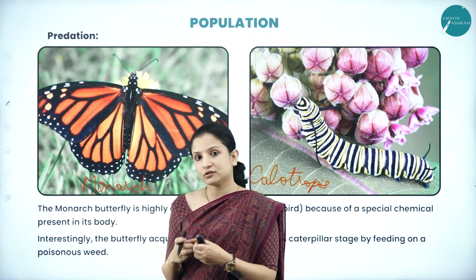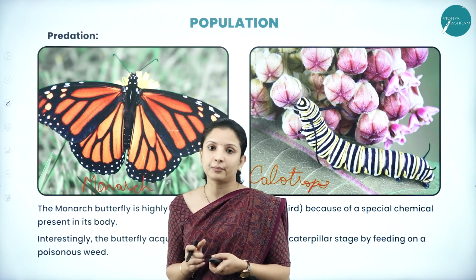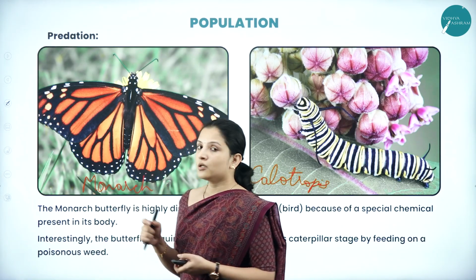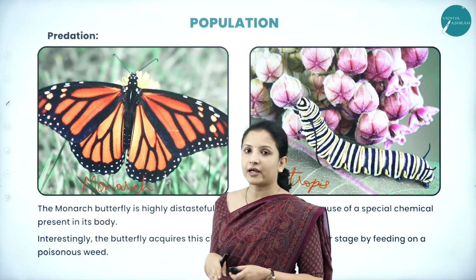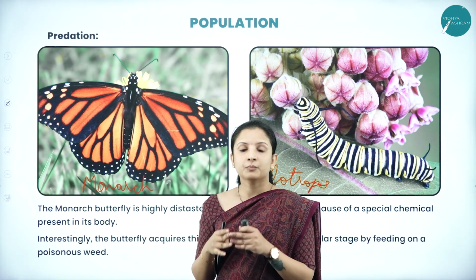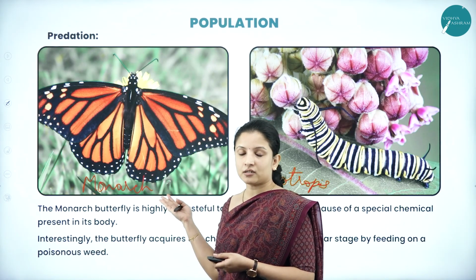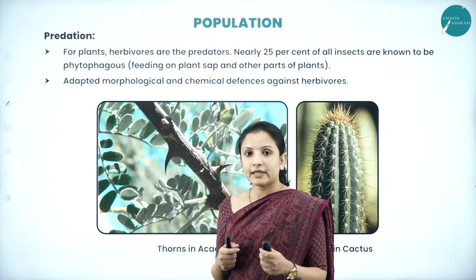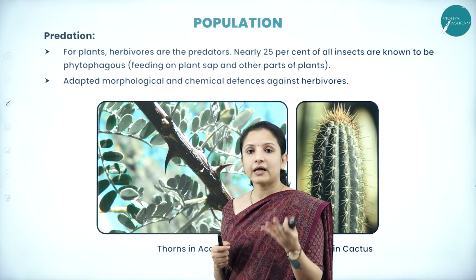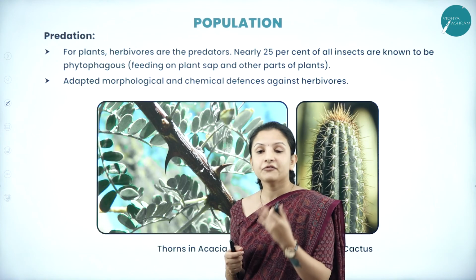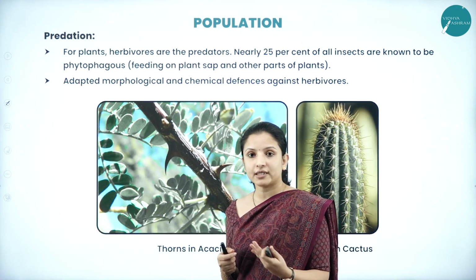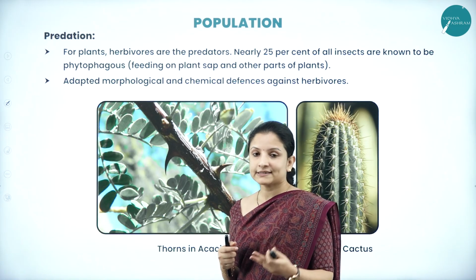Because of the presence of this chemical, the birds will not come and feed on it. So this is one of the very interesting adaptations followed by the monarch butterfly to prevent being preyed upon by predator birds. One more example is a plant. Some plants have also developed certain adaptive or defensive mechanisms in order to protect themselves from herbivorous animals.